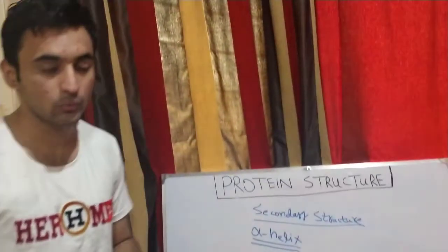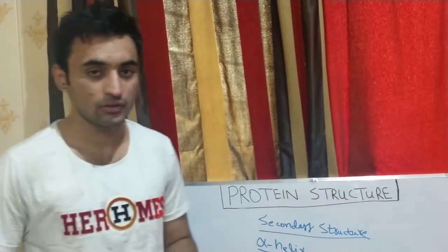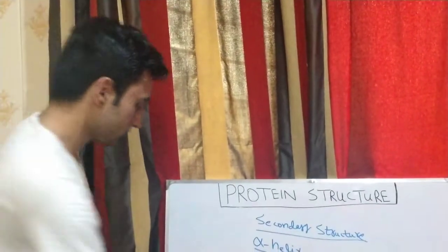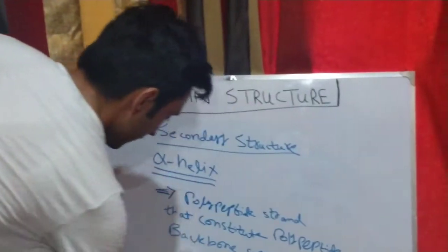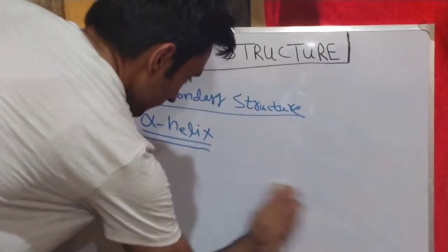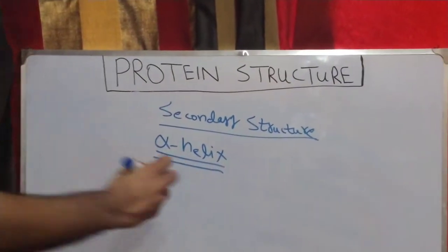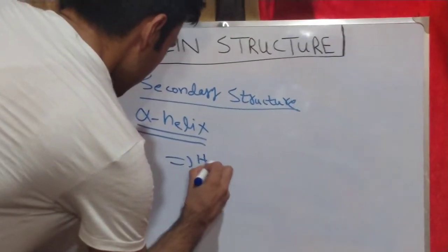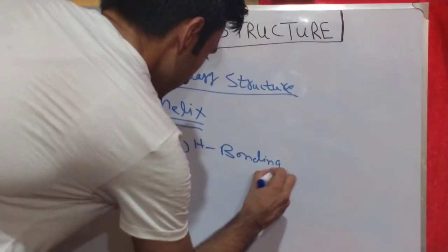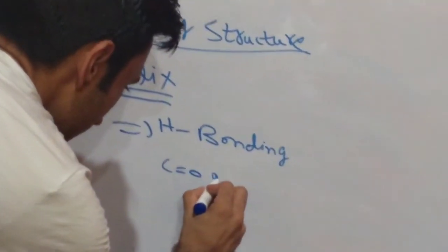Furthermore, the secondary structure consists of the beta sheets, beta turns, non-repetitive structures, and supersecondary structures, which we will talk about later in this lecture. Now, talking about the hydrogen bonding in the alpha helix structure. Hydrogen bonding is involved in stabilizing the alpha helix, and the hydrogen bonding is present between the C double bond O and NH groups.